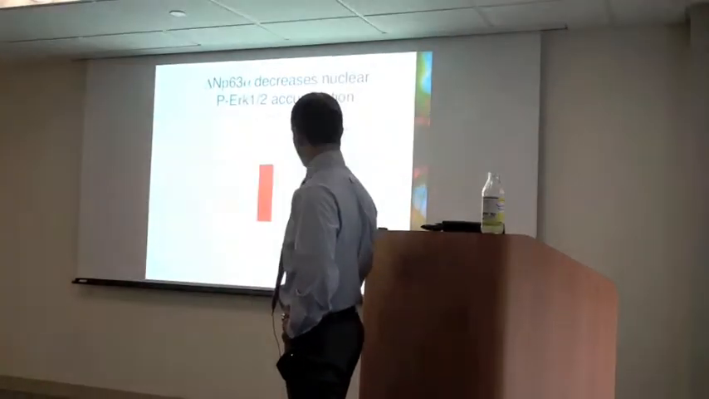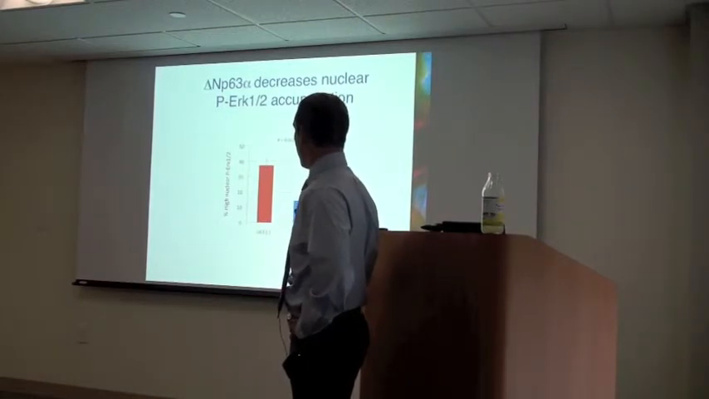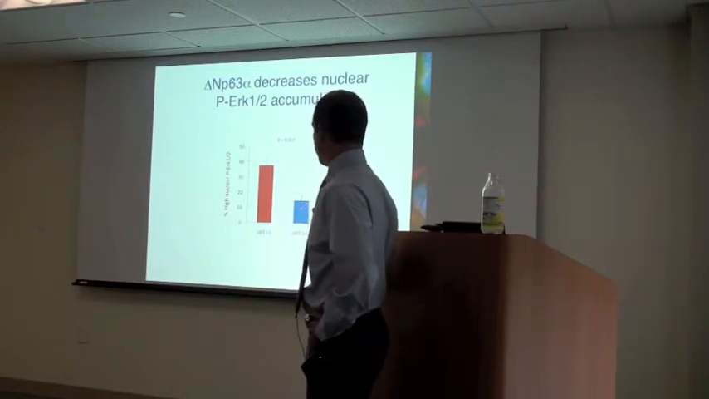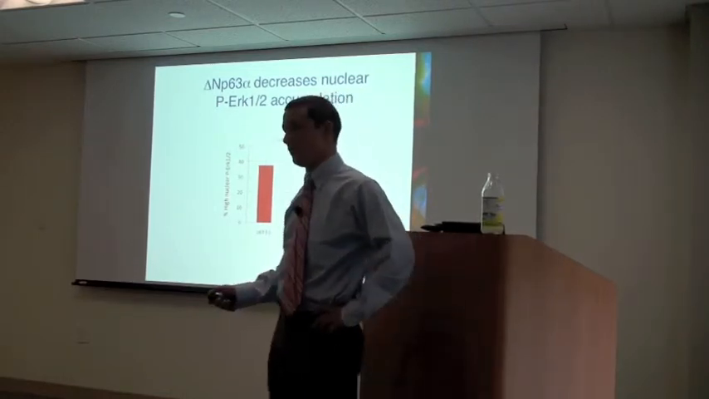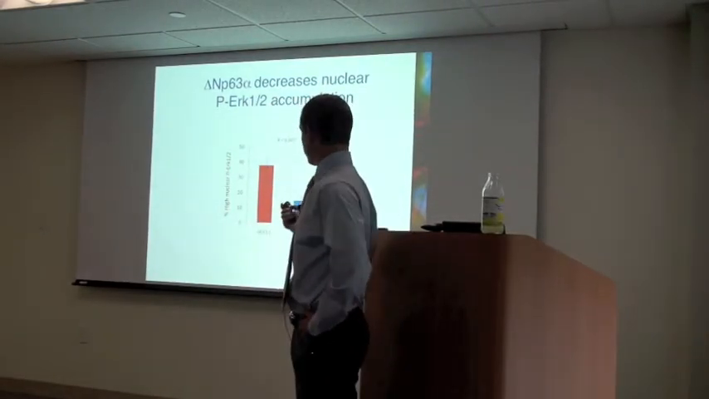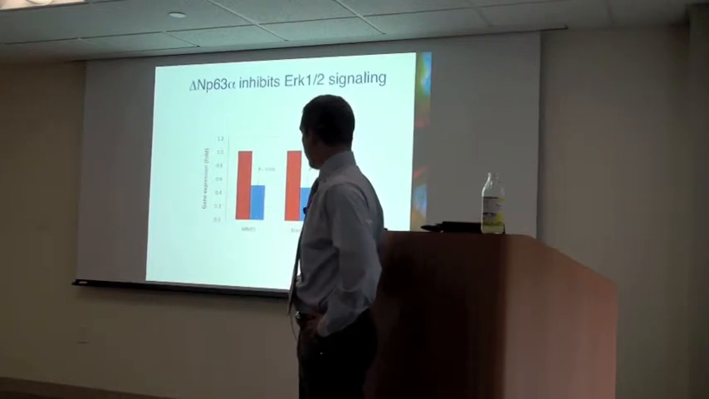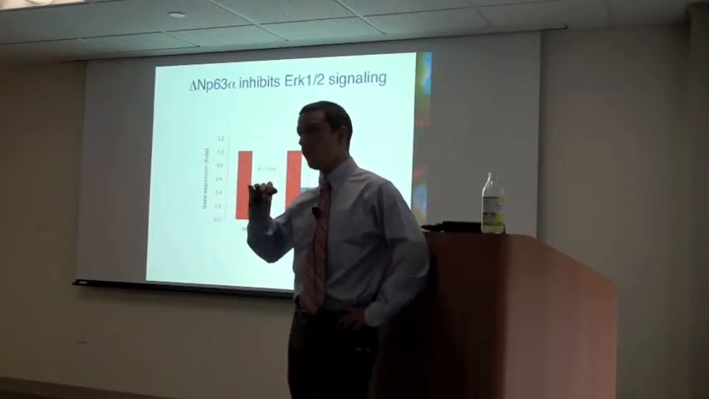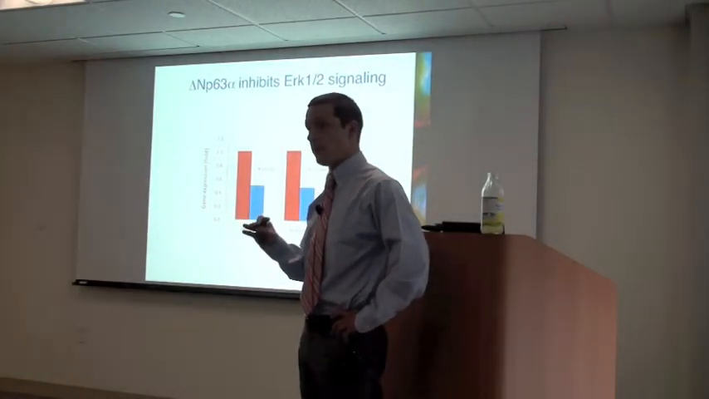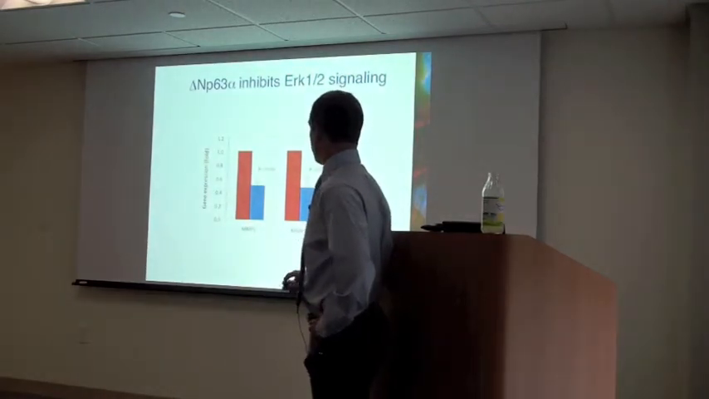So when I quantitated this, I found that almost 40% of p63 negative cells had high levels of nuclear phosphorylated ERK, while less than 15% of the p63 positive cells had higher levels of phosphorylated ERK in the nucleus. And in accordance with this, the expression of MMP1 and MMP9, two well-established downstream transcriptional targets of ERK, had decreased expression when we overexpressed delta Np63 alpha.